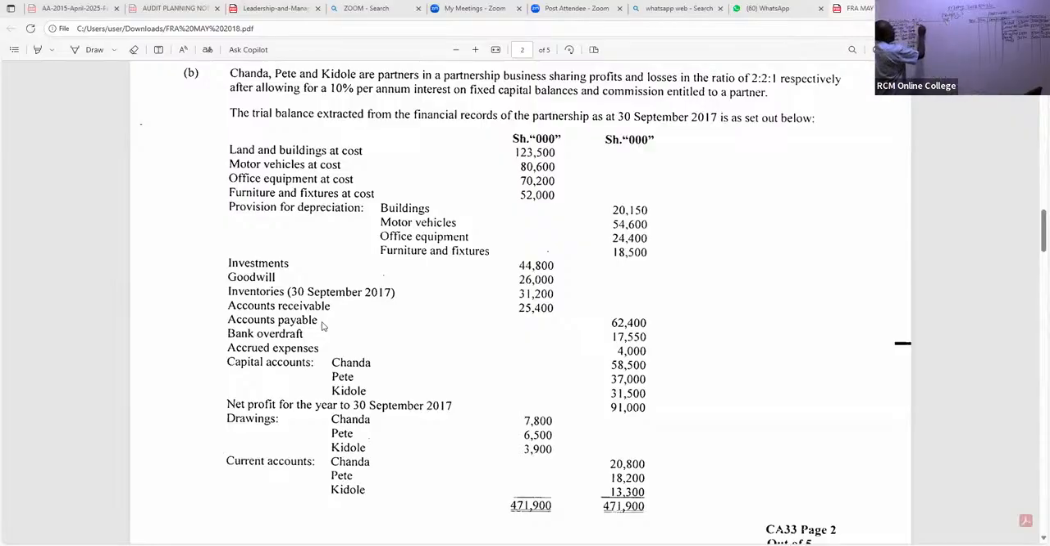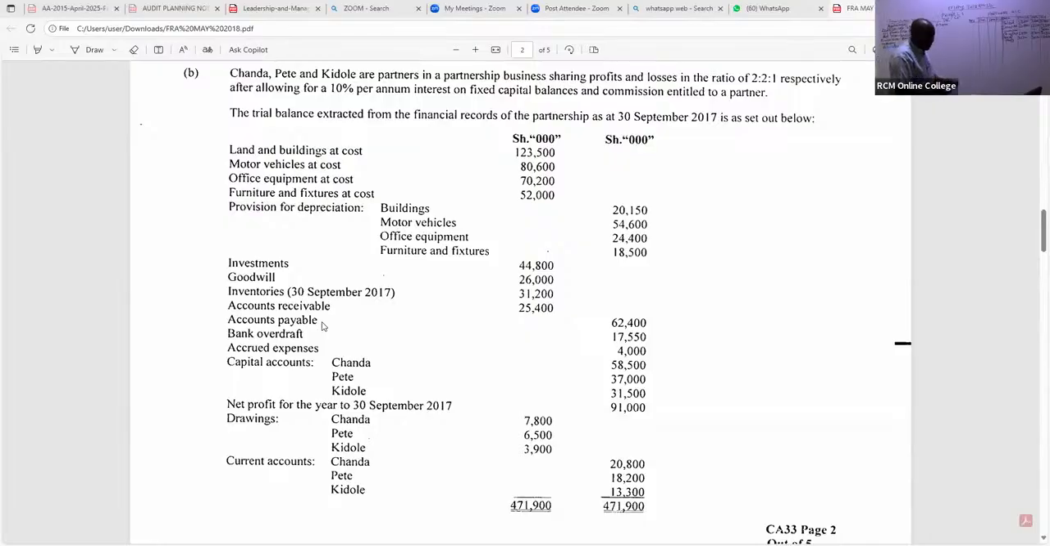So we have here payables. Payables, how much? The payables, I can see there, they are 62 something, right? So we have here 62,400. Do we have any other liabilities that you can see there, ladies and gentlemen?